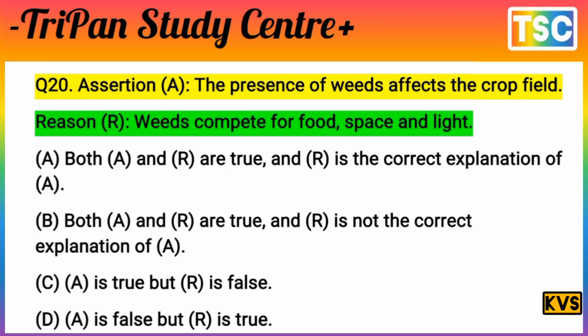It means the assertion and the reason are both correct, and the reason is the correct explanation. It means option A is correct. Both A and R are true, and R is the correct explanation of A. It means option A is correct. That's important from the exam point of view.